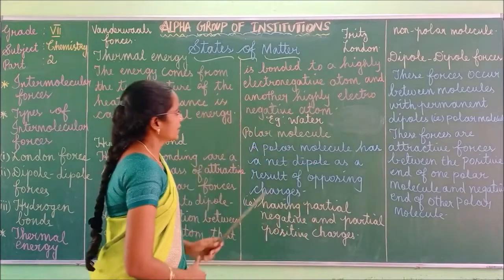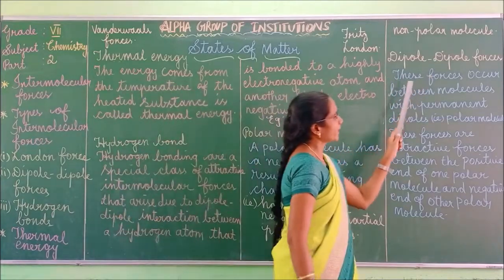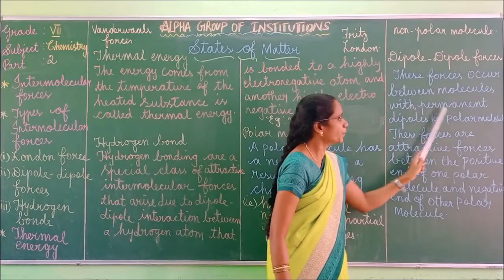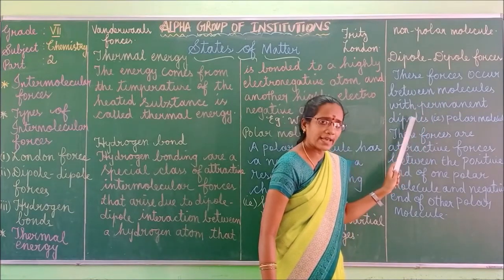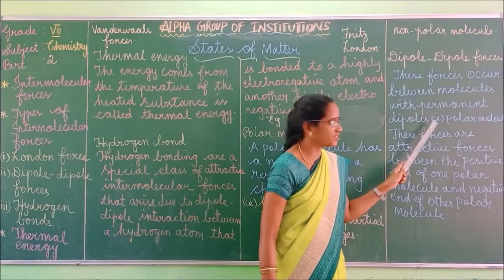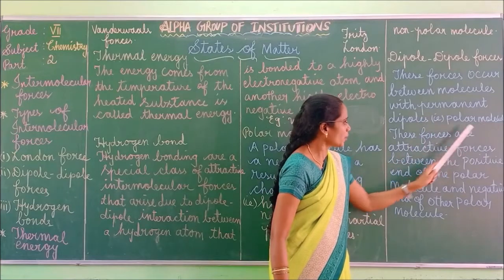So see here, these dipole forces occur between molecules with permanent dipoles. Dipoles means a molecule having opposite charges, that is, a polar molecule.